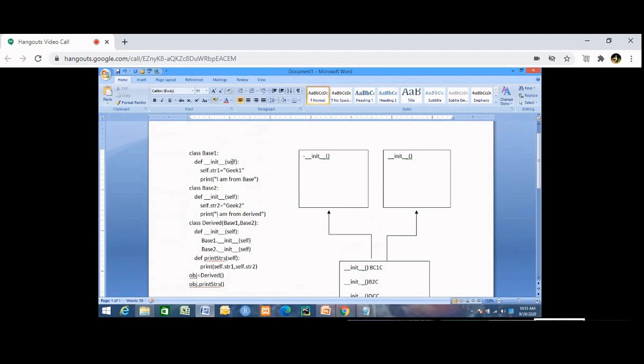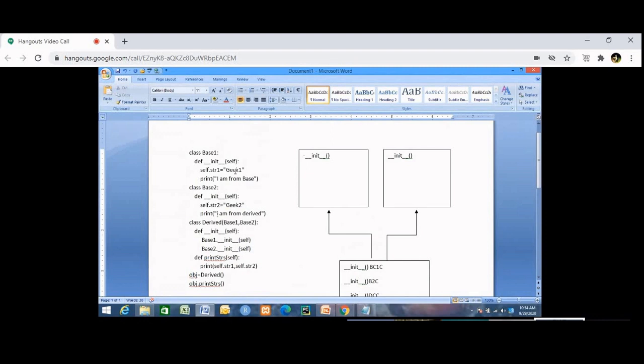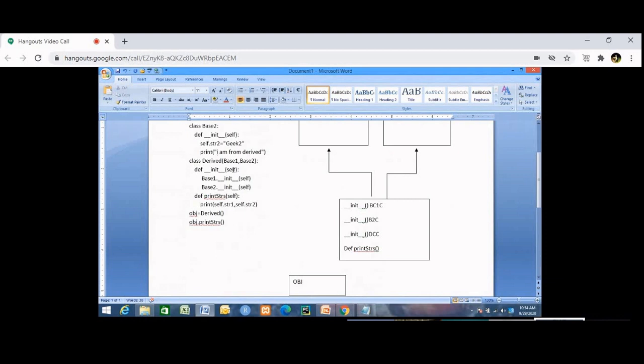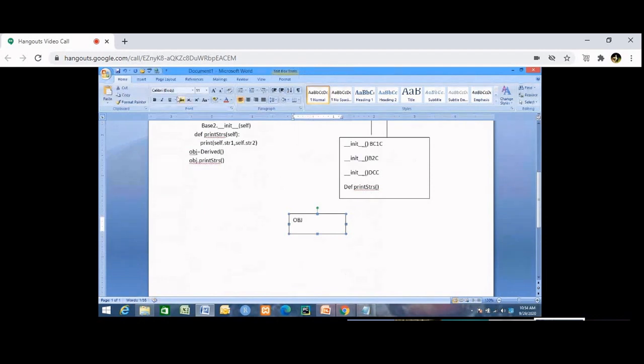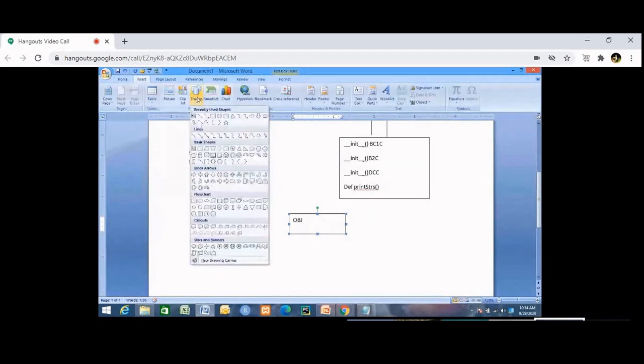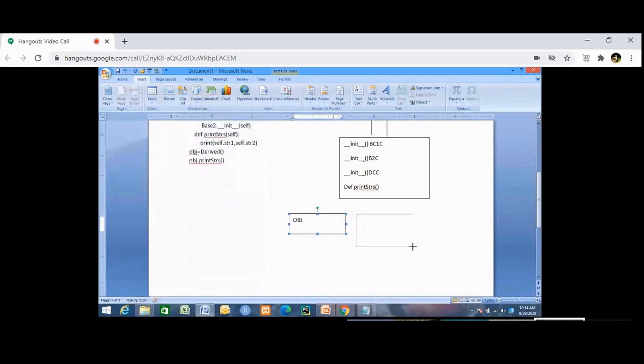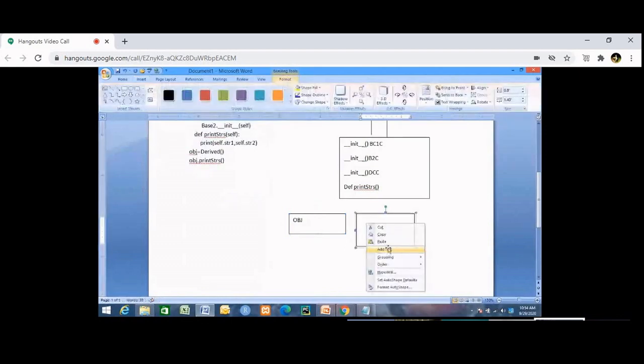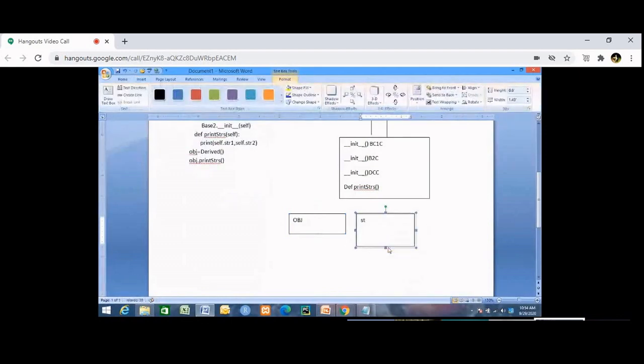Here obj.str1 is equal to geek1. What does it mean? For this obj object, there is one variable called str1, so it will create that variable, and the value of that variable is geek1. Understood?